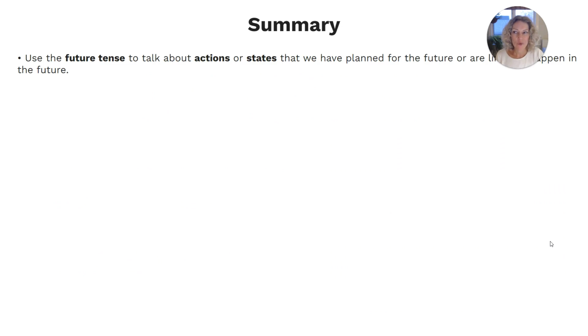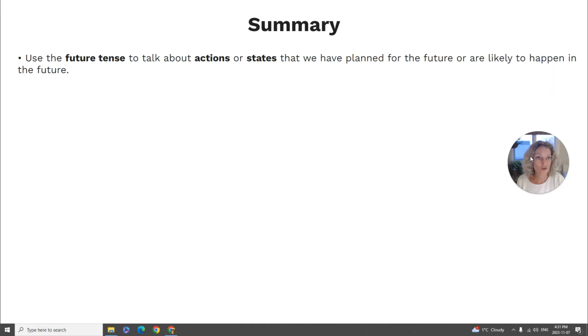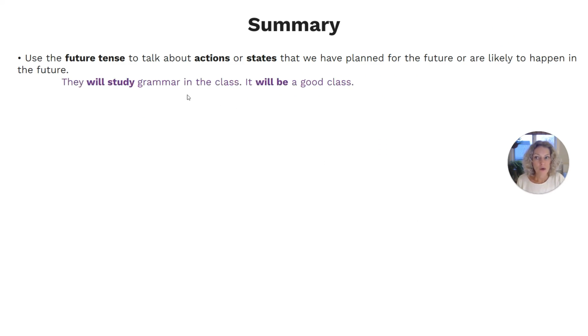So let's summarize what we learned in this lesson. We learned to use the future tense to talk about actions or states that we have planned for the future or are likely to happen in the future, such as they will study grammar in the class and it will be a good class.